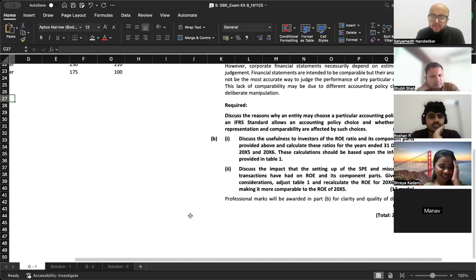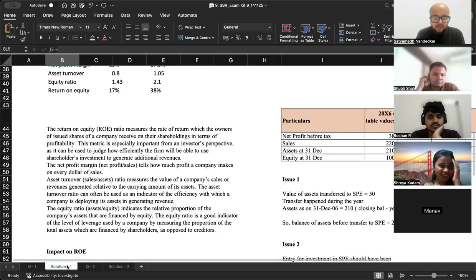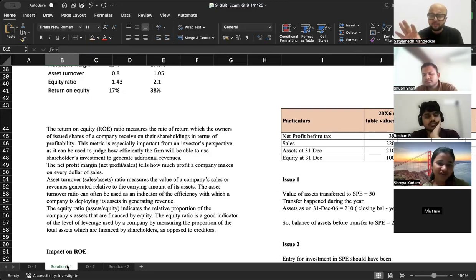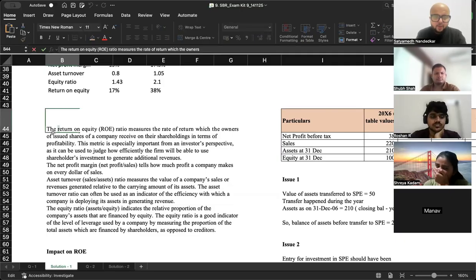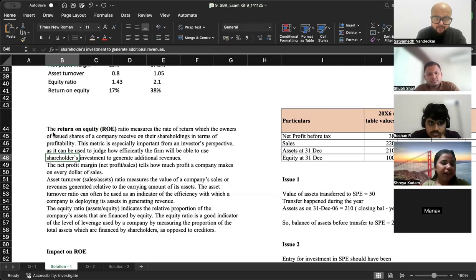They have asked you to discuss the usefulness to investors. So with every calculation, how should you phrase? See, you know what is return on equity, you know what is profitability ratio, but what you have to tell is how is it useful for investors. ठीक है? So first paragraph you spoke about the main ratio itself, which is return on equity। ठीक है? And you explained what does it denote and how do investors use this metric। ठीक है?